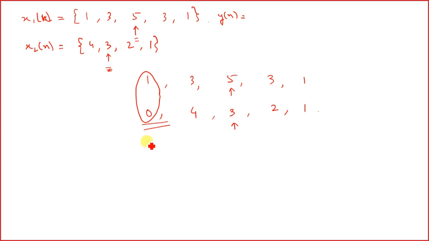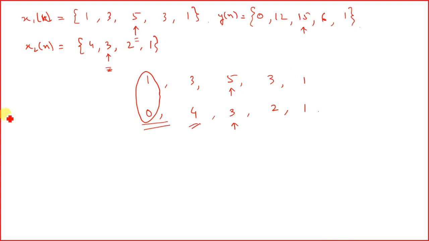So the first value will be 1 multiplied by 0, which is 0. 3 multiplied by 4 is 12. 5 multiplied by 3 is 15, and this is the origin value. 3 multiplied by 2 is 6, and then 1.